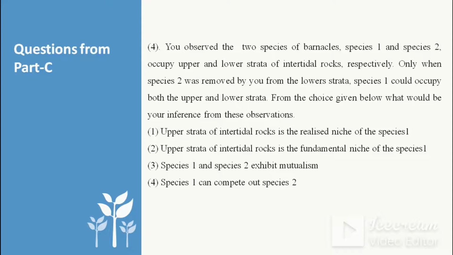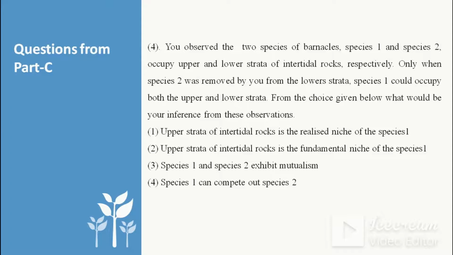as lower strata. That means the upper strata is the realized niche of species 1, whereas upper and lower both strata are the fundamental niche of species 1. Because of competition, or because of presence of species 2 at lower strata, it restricted its breadth to only upper strata. That's why its fundamental niche is both upper and lower strata, whereas its realized niche is upper strata. So we can see the options. Upper strata of intertidal rock is realized niche of species 1, which is correct.